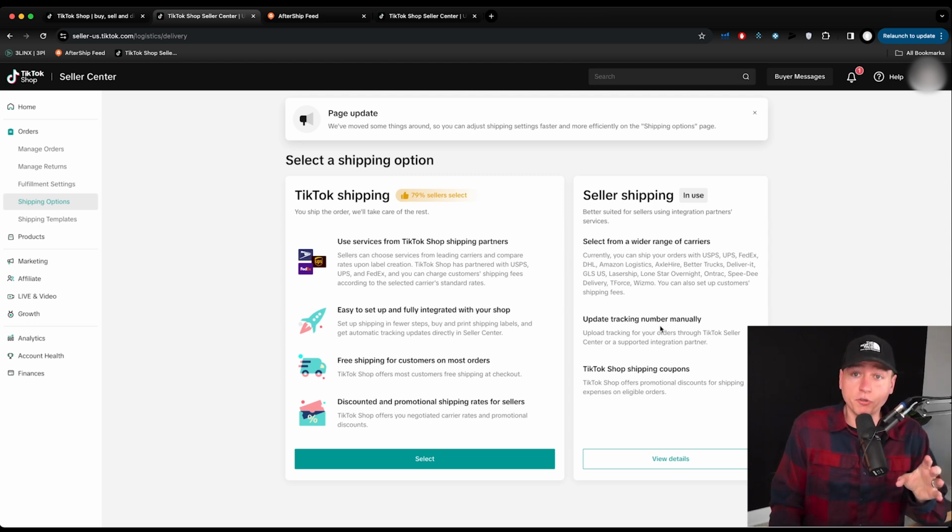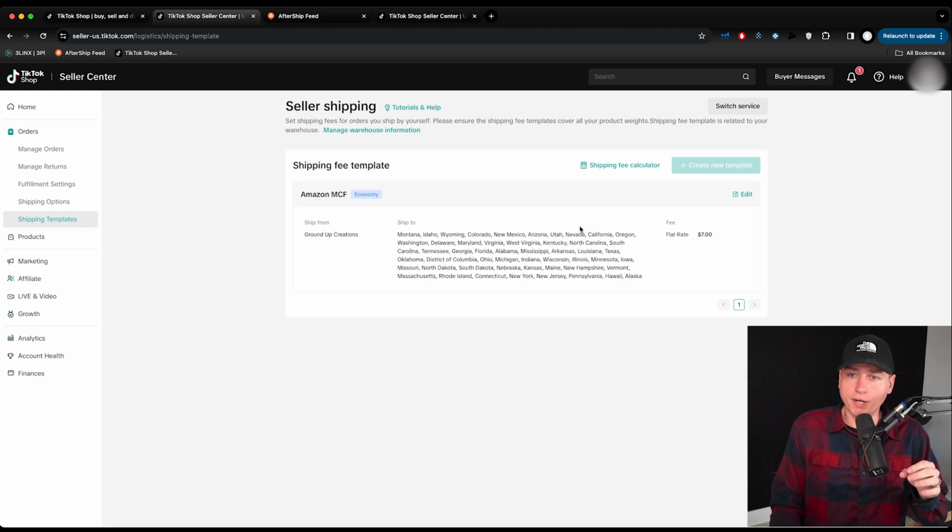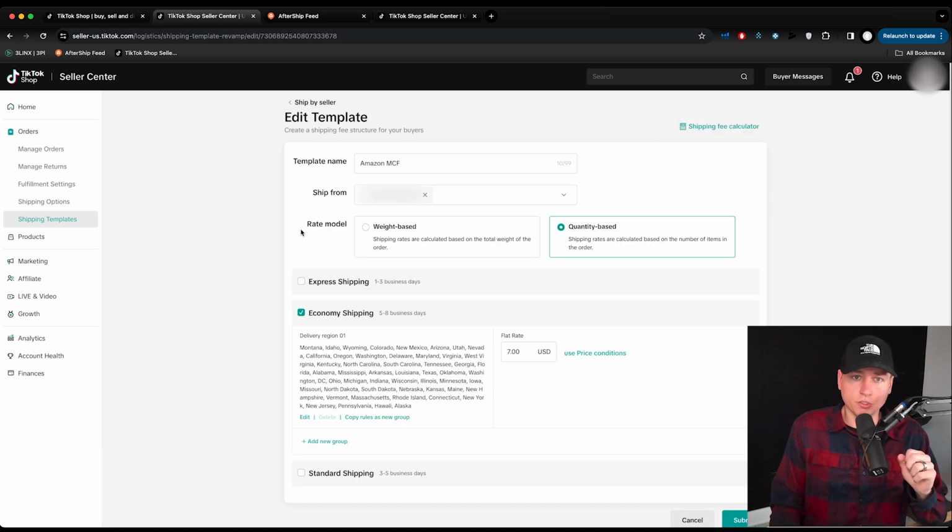Okay. So what we have to do next before we hit this and make this in use, we go to shipping templates. Once we're in here, you can see one I've already set up here, but we create new template. I can't hit this because I've already hit it. So once we're in here, template name, go ahead and put Amazon MCF in here. Just makes it easy. I know it's multi-channel fulfillment. Amazon's taking care of it for us. Ship from, put your name in here. So this will be already filled out. It's going to make you autofill this information out already. So if it's confusing, just keep clicking some tabs. They'll walk you through it.